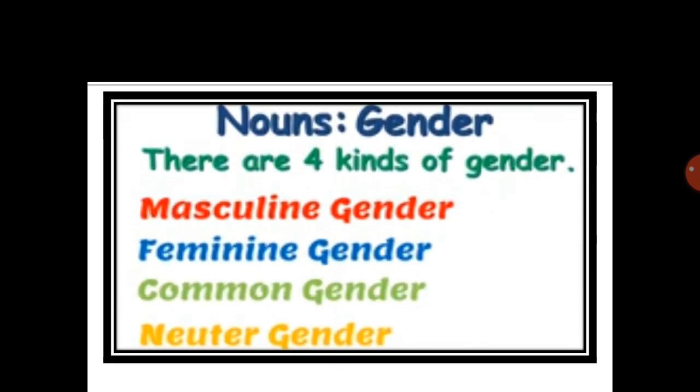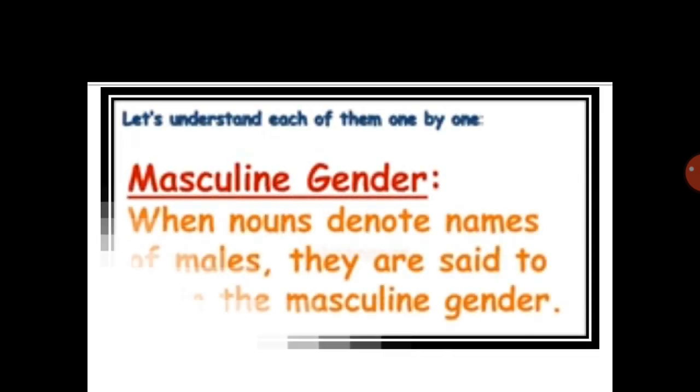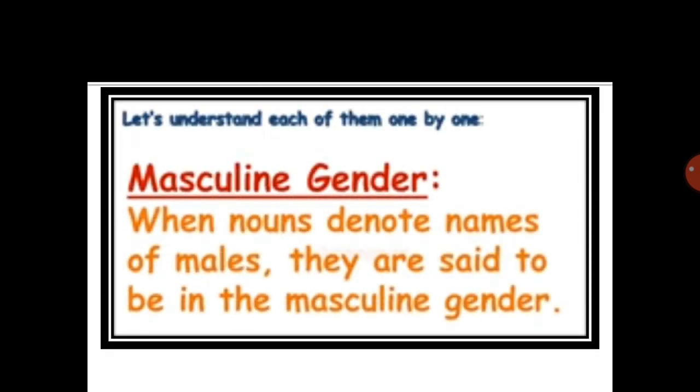Now, let's understand the kinds of gender. Number 1 is masculine gender. Second is feminine gender. Third is common gender. And the fourth one is neuter gender. Now children, let's understand each of them one by one. Now number 1 is masculine gender.